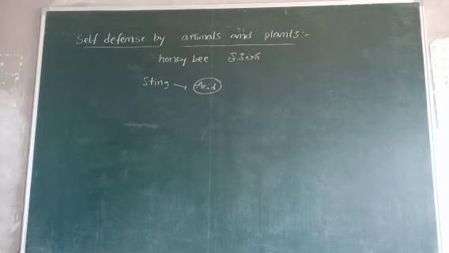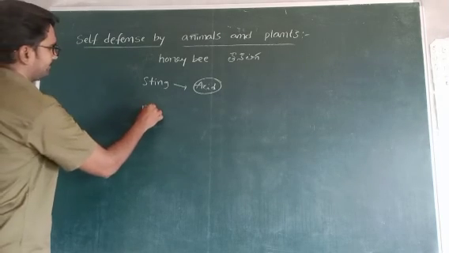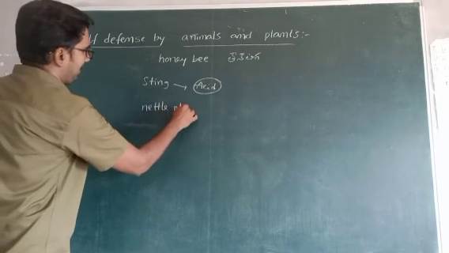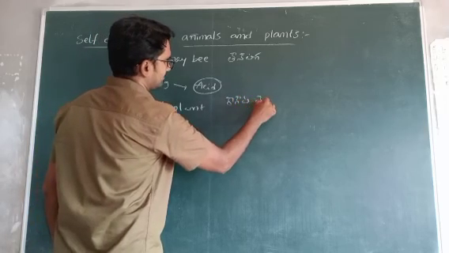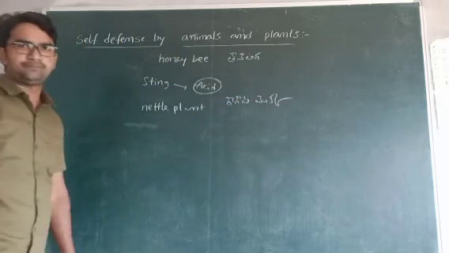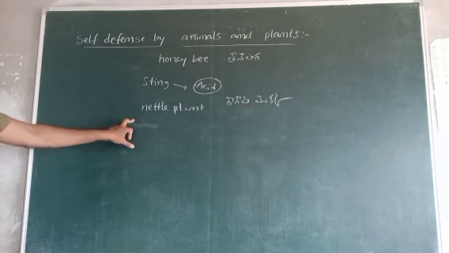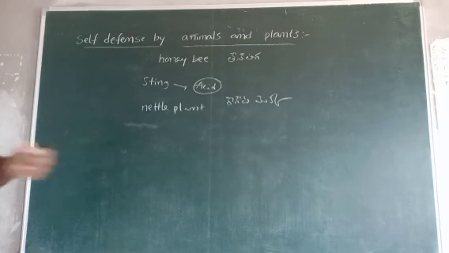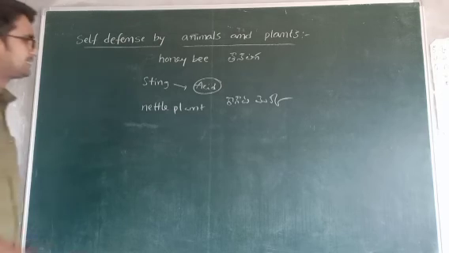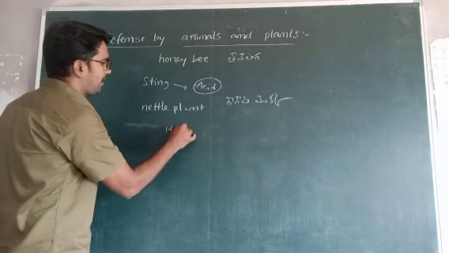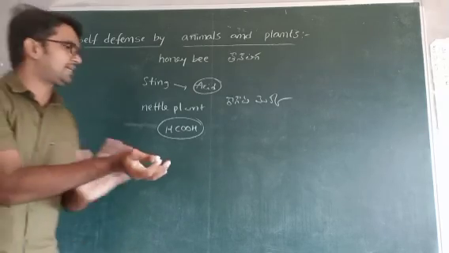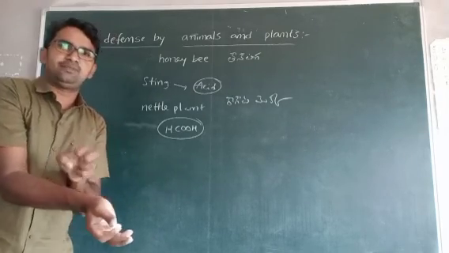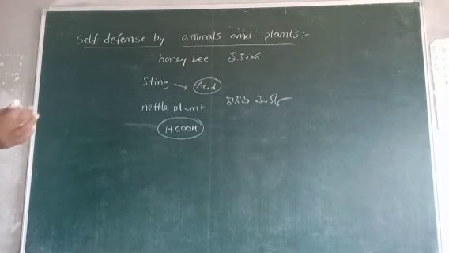And second one, some plants are there. The plant is the nettle plant, రేగిడి మొక్క. It also contains methanoic acid. It also contains formic acid. Formic acid is nothing but methanoic acid. This is the formula of methanoic acid or formic acid. That's why if you touch that nettle plant, it causes some burning pain.